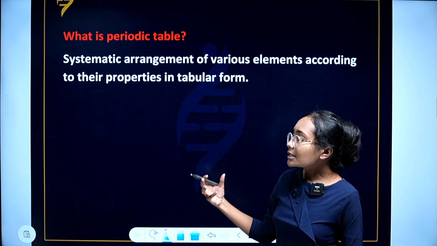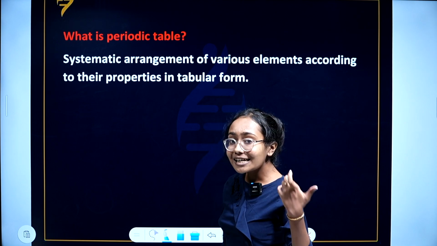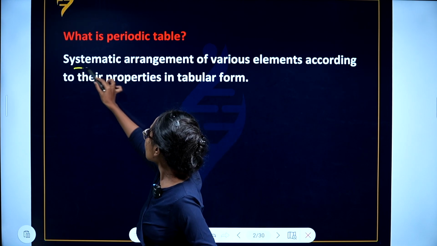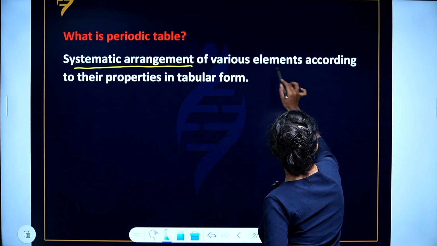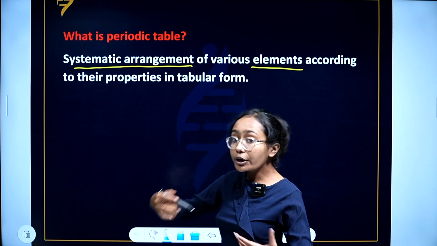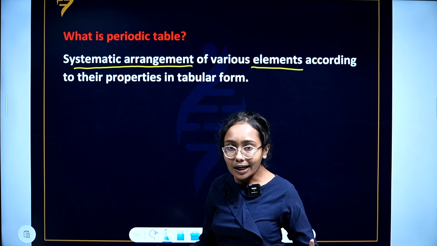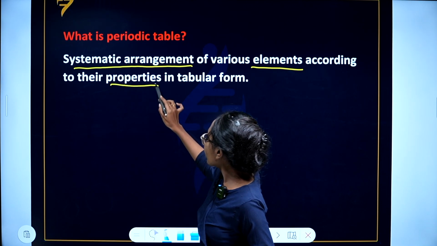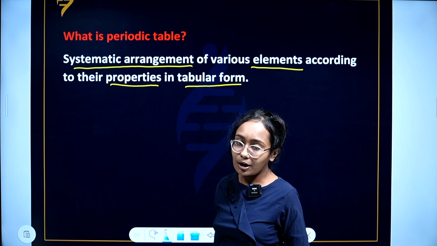So the periodic table is actually an arrangement. What sort of arrangement? A systematic arrangement. Of what? Of various elements. On what basis are they systematically classified? They are classified on the basis of their properties. In what form? In a tabular form.